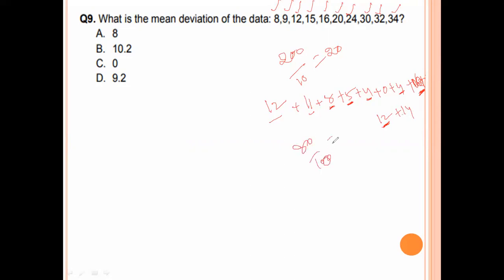That value is 8. So the mean deviation value is 8. Option number A.